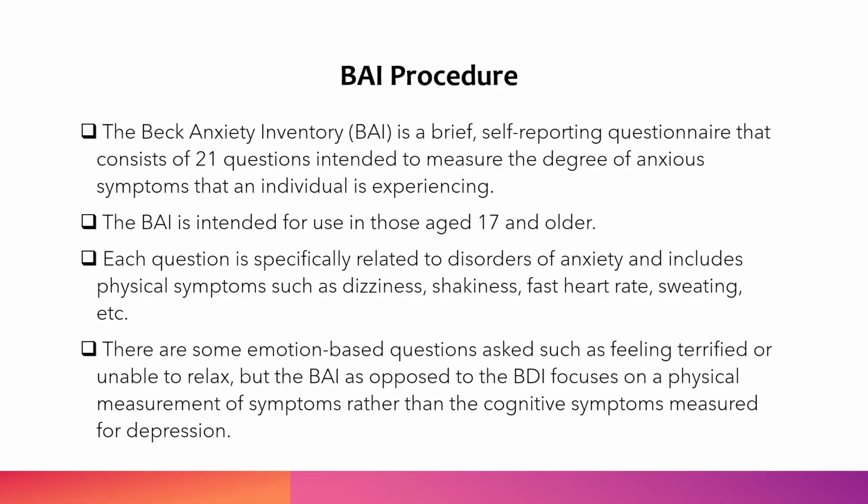BAI procedure. The Beck Anxiety Inventory is a brief, self-reporting questionnaire that consists of 21 questions. They are intended to measure the degree of anxious symptoms that an individual is experiencing. The BAI is intended for use in those aged 17 and older.